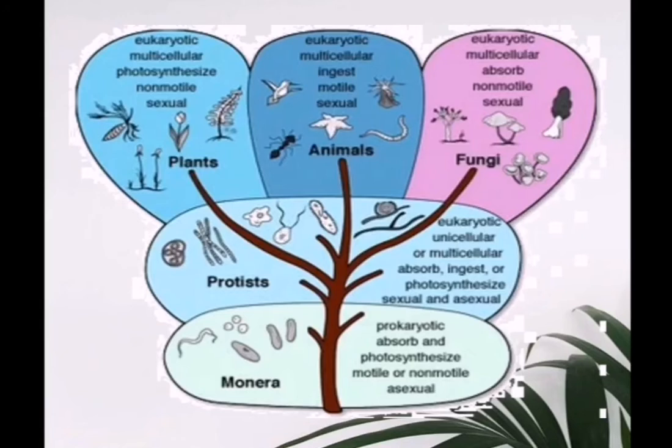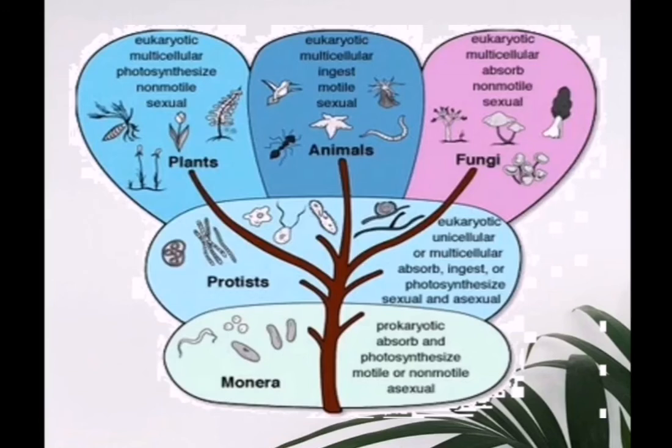Protista, they are eukaryotic, unicellular or multicellular. They can absorb, they can ingest or photosynthesize. They can be sexual or asexual. The plantae, all the plantae are eukaryotic. They are multicellular, they can photosynthesize, they are non-motile and they do sexual reproduction.